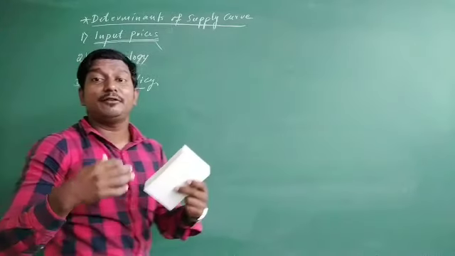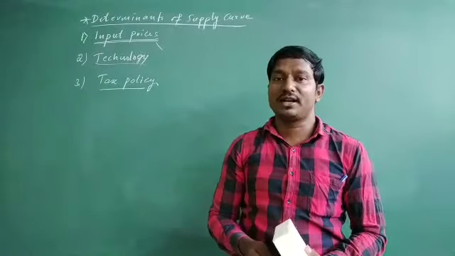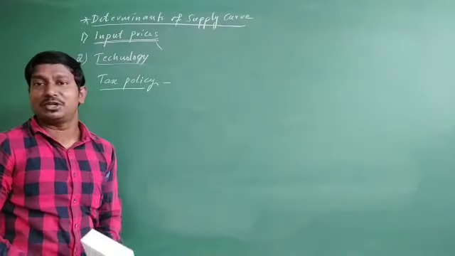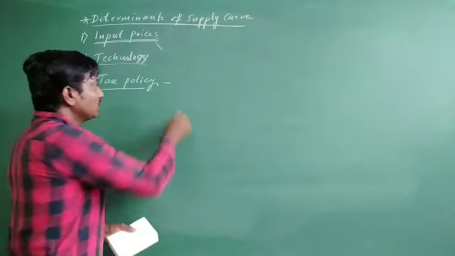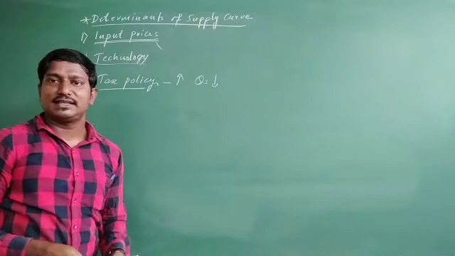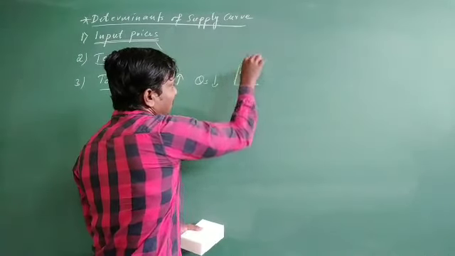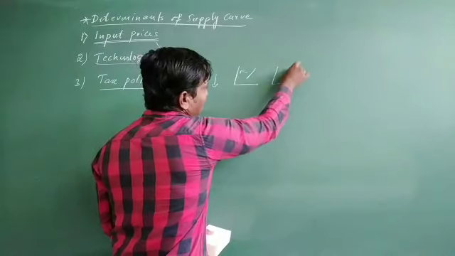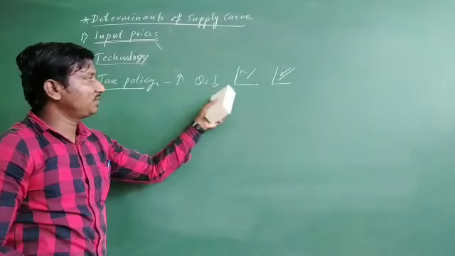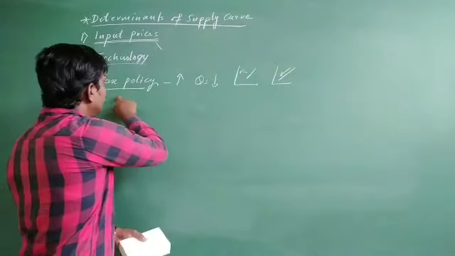If the government is levying heavy tax, or putting more taxes, then what is going to happen? If the seller has to pay more taxes, then automatically he is going to be demotivated and tries to sell less in the market. As the tax increases, he sells less in the market, so the supply curve shifts left side and moves down. So when quantity supply decreases, the supply curve shifts left side and moves downward. This is related to tax.